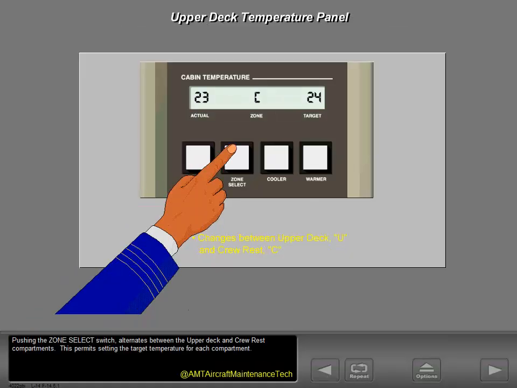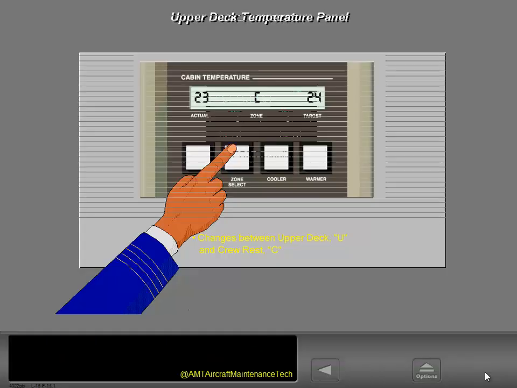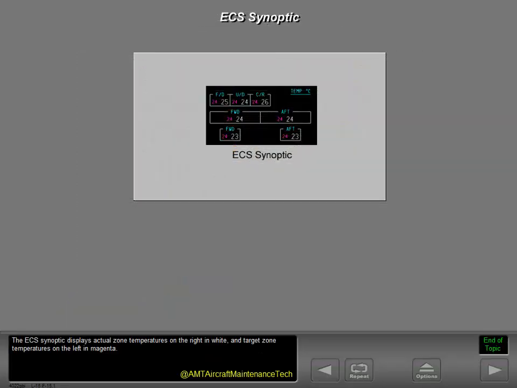Pushing the Zone Select switch alternates between the upper deck and crew rest compartments. This permits setting the target temperature for each compartment. The ECS Synoptic displays actual zone temperatures on the right in white and target zone temperatures on the left in magenta.